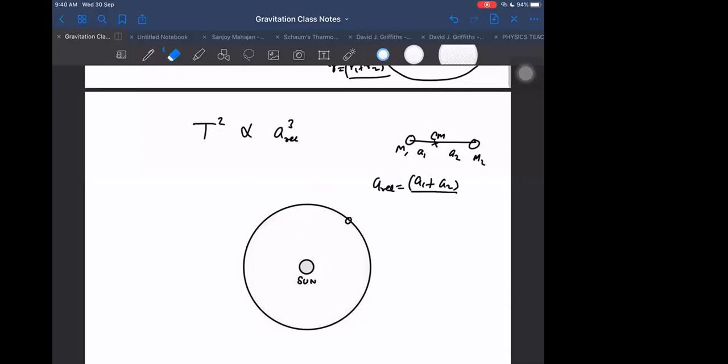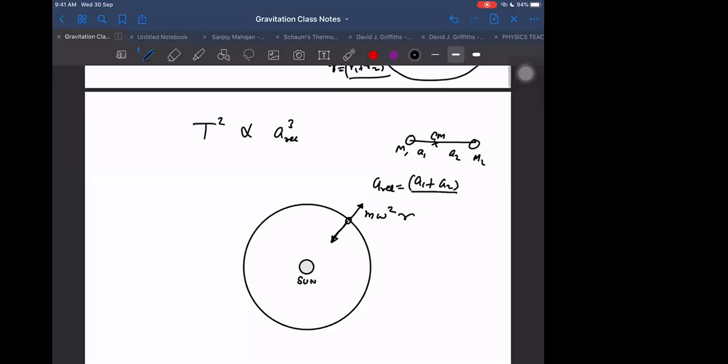And the law of time period is obtainable easily by comparing centrifugal force. What is the centrifugal force acting here? Outwards, and what is the force inwards? Just equate this. M into omega square, because it is circular orbit, so I can say simply R. And which kind of circular orbit it is? It is that circular orbit where the other body is just at rest nearly, because our body is very large in size. So M omega square R.